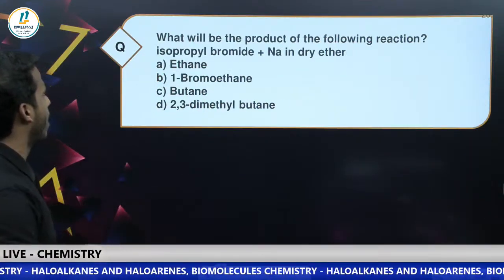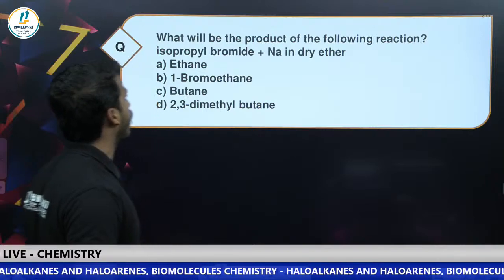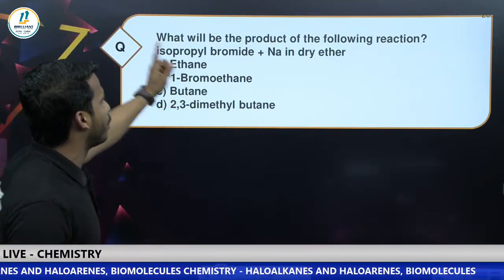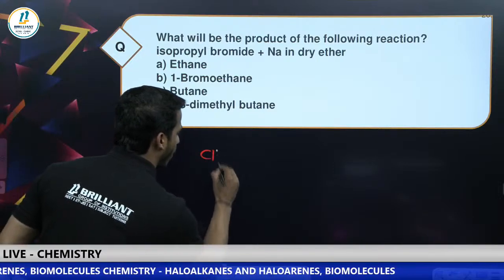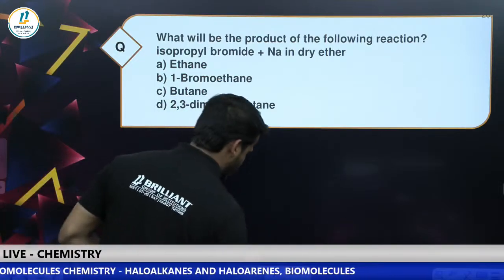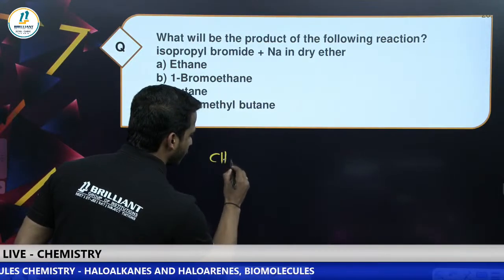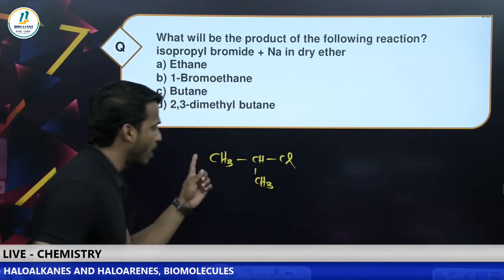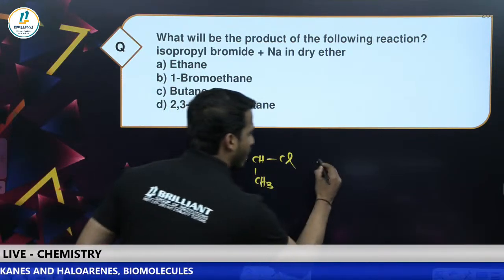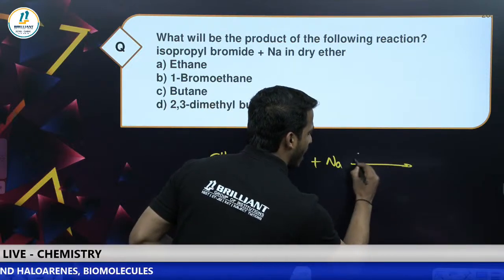Let's go for the next one. What will be the product of the following reaction? Isopropyl bromide with sodium in dry ether. You know what isopropyl bromide is, dear all. Isopropyl bromide is CH3, CHBr, CH3, when reacted with sodium in dry ether.